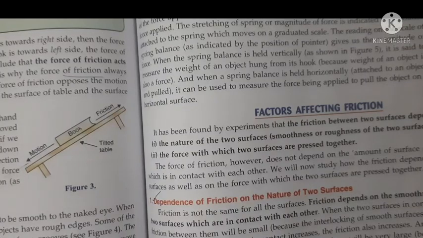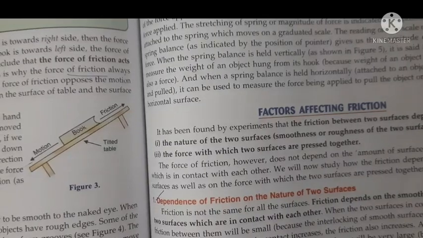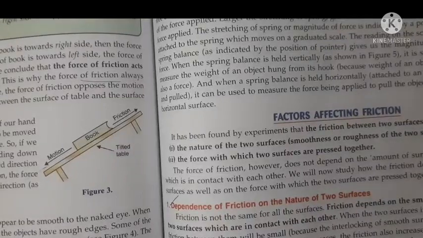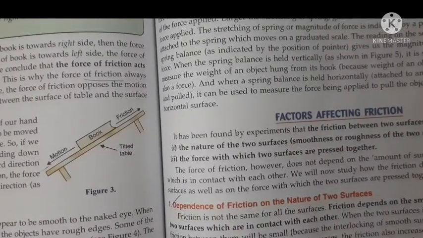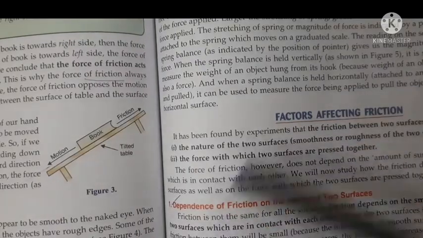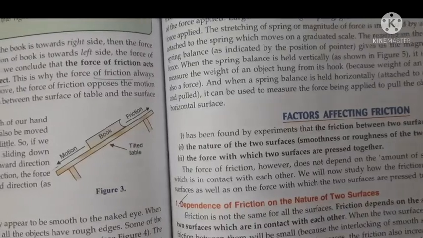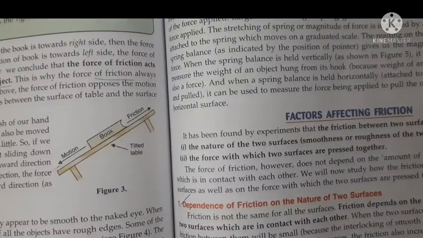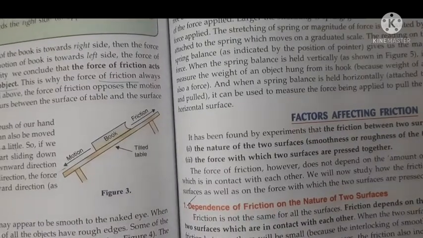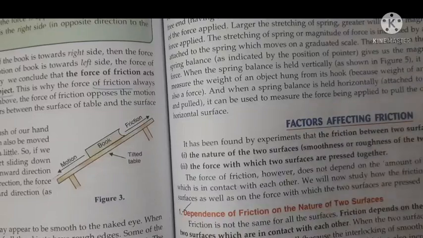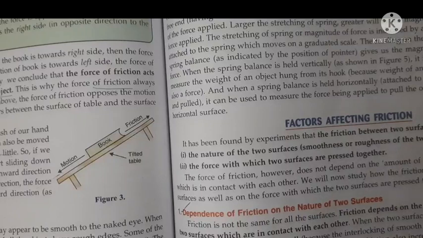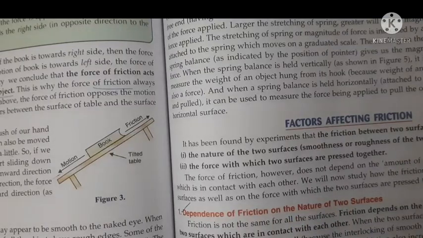If I apply more force, what will happen? I will be able to move the book. Initially when I applied less force, I was unable to move the book because of the interlocking. There is a force of friction, and this force of friction is opposing the motion of the book. But when I applied more force, the applied force became more than the force of friction, and the book started moving. Understood? Since the surface is not so rough, the interlocking is not so strong.